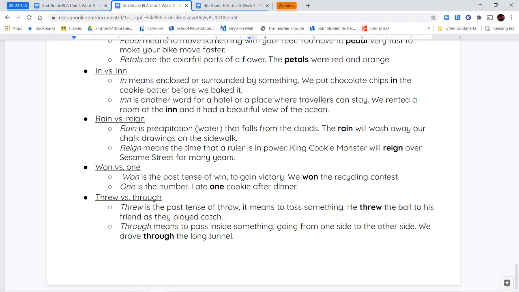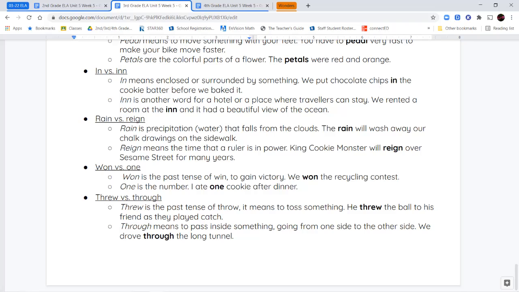And the last example I have for you is the words threw and through. T-H-R-E-W is the past tense of throw, which means to toss something. So he threw the ball to his friend as they played catch. T-H-R-O-U-G-H means to pass inside something or to go from one side of something to the other side. And you can use that in a sentence by saying, we drove through the long tunnel.